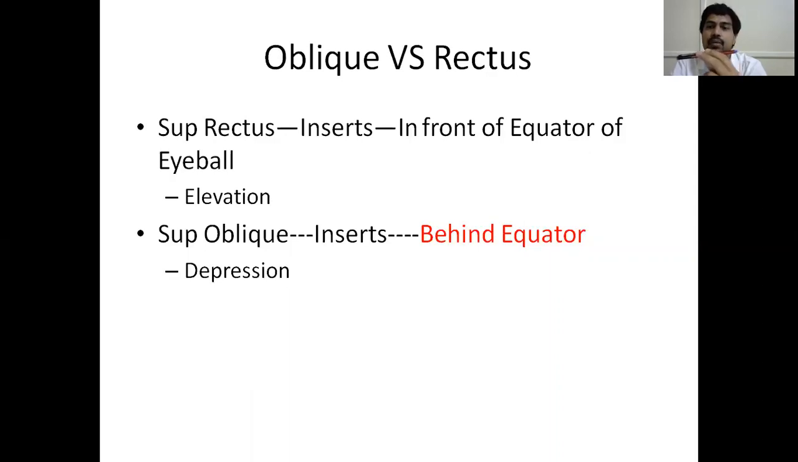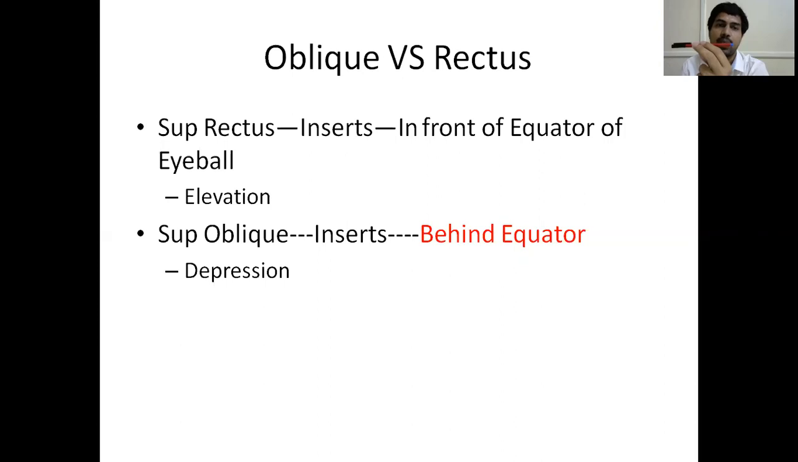So why is it happening? Suppose you think this pen is your eyeball and this part where I'm holding it is the equator of the eyeball. The superior rectus muscle, as I told you, is attached in front of the equator. So when the superior rectus muscle contracts, the eyeball is moving upwards or getting elevated. The superior oblique muscle is attached behind the equator. So when the superior oblique muscle contracts, the eyeball is moving downwards. Okay, hope you all are clear.